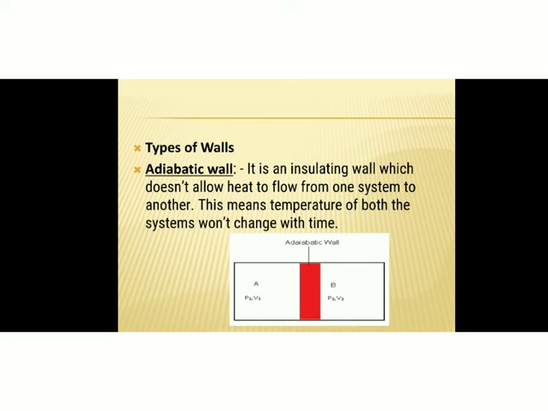Next we can discuss the different types of walls separating the system and the surroundings. We had already discussed that. The first one is the adiabatic wall. An adiabatic wall is an insulating wall, meaning there is no exchange of heat. Okay, so it is an insulating wall which doesn't allow heat to flow from one system to another. This means the temperature of both systems won't change with respect to time.